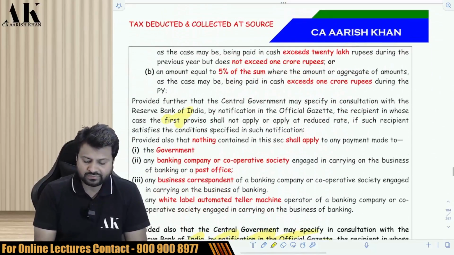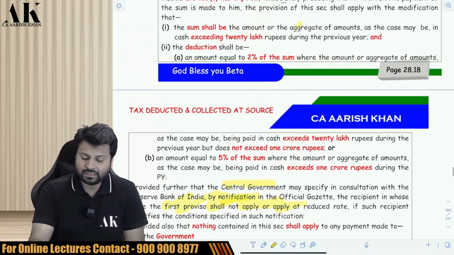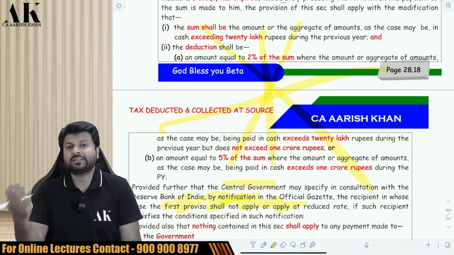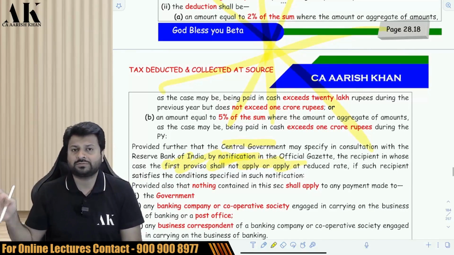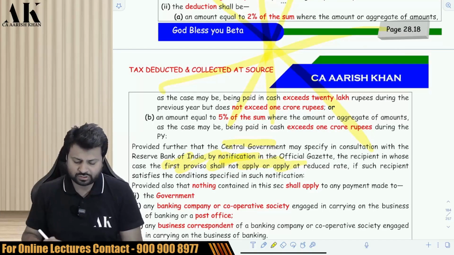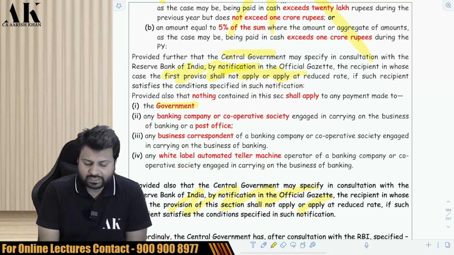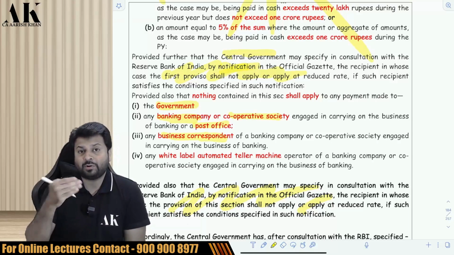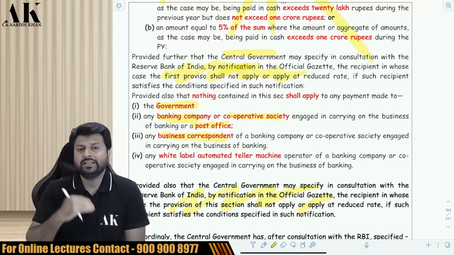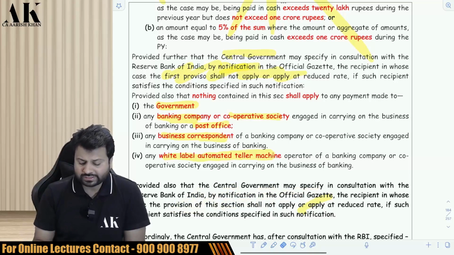Now, there is one relaxation given over here, which says that if the central government wants, they can bring a notification and they can relax any person from this particular provision. It means they can move any person out of this proviso, or they can relax the rate under this proviso. Next. This section is not applicable if the money is withdrawn by certain people. If the money is withdrawn by government, this section is not applicable. If the money is withdrawn by a banking company, cooperative bank, or a post office, not applicable. If the money is withdrawn by a banking correspondent or a cooperative society correspondent, then also this section is not applicable. If the money is withdrawn by an automated teller machine, then also this section is not applicable.